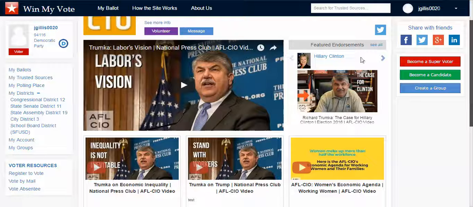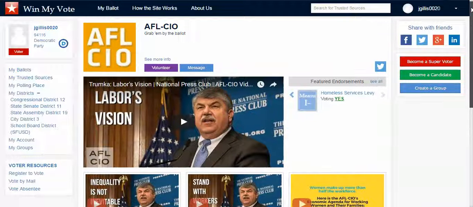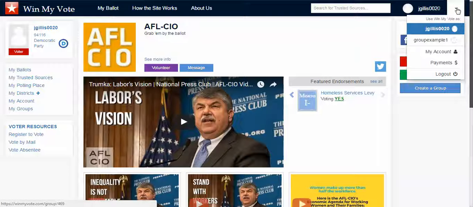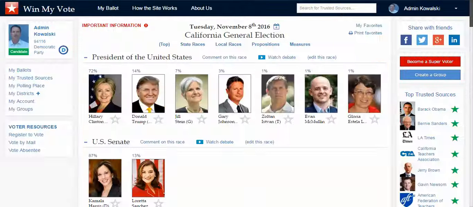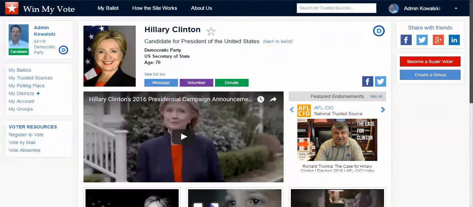So we're doing a lot of work here on the other featured endorsements that the group has, and we're even going to have it so you can click and see the full filled-out ballot in any one of the cities or counties or states that this group has made endorsements on, so that as a user I can go in there and see exactly who they're voting for, who they're endorsing in all the different races. I can also see those endorsements directly on my ballot. So when I go back to my ballot, if I click on a candidate profile, I can see that endorsement right here,